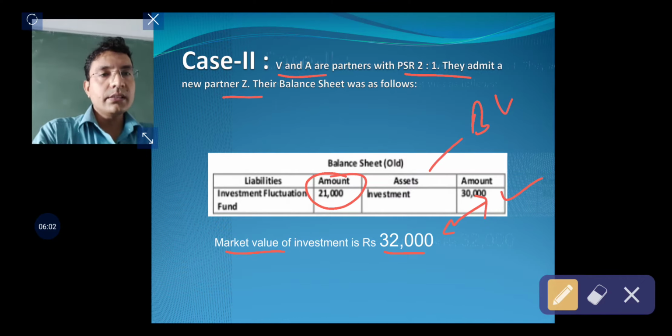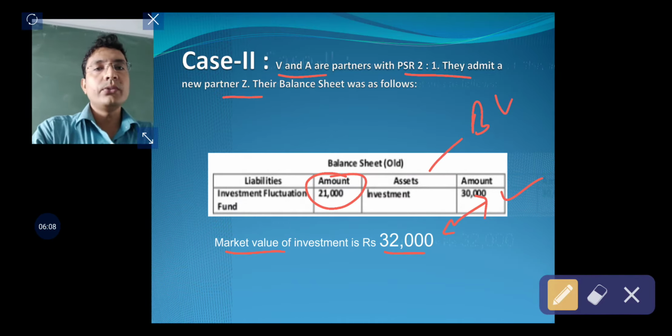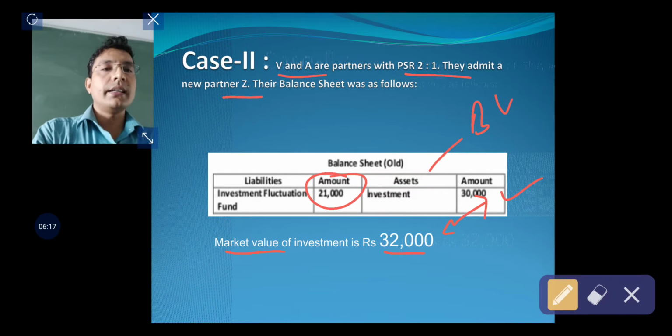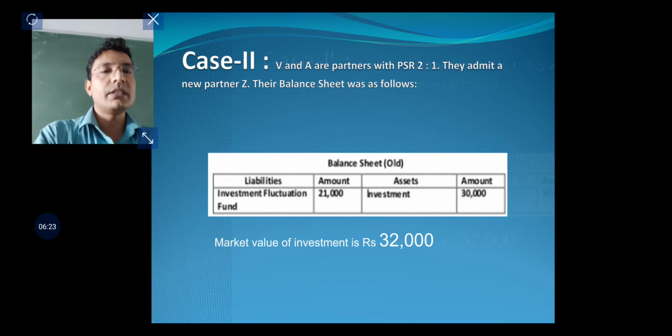Now, since the value of investment is increasing, and on the date of new partner's admission we revalue various assets and liabilities, and investment is also an asset, therefore its revaluation shall be recorded. Its upward revaluation of rupees 2,000 shall be recorded.